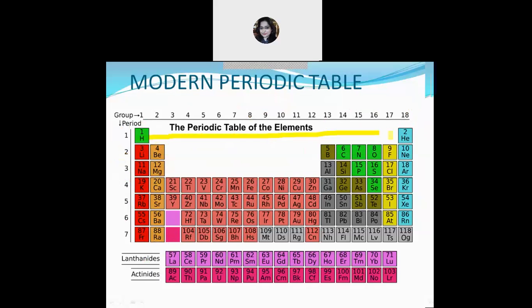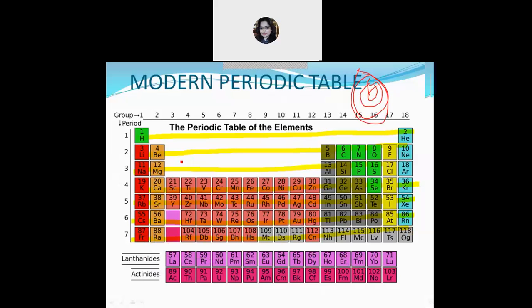You can see here these are the horizontal rows and they are 7 in number: 1, 2, 3, 4, 5, 6, and 7. The number of shells present in an atom determines its period. We know that atoms have shells: first shell, second shell, third shell, and so on. So the number of periods is determined by the number of shells.